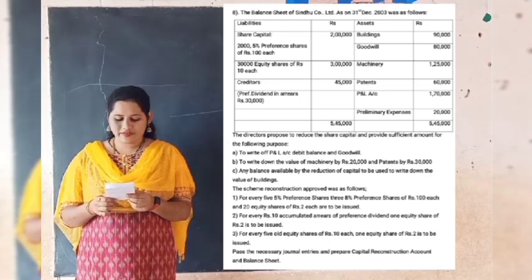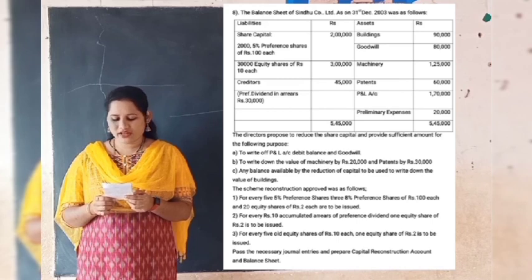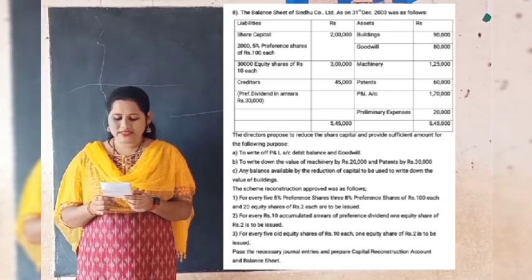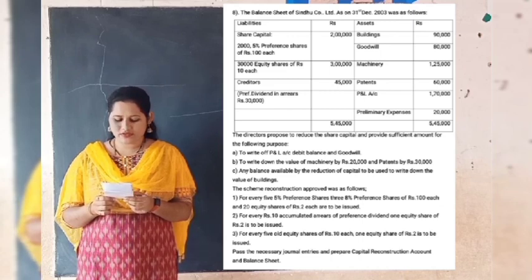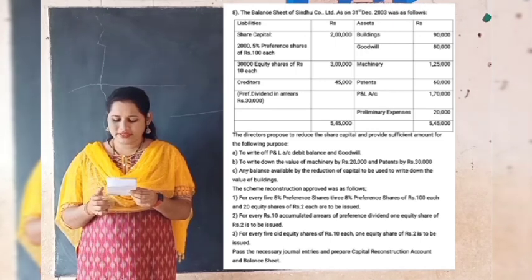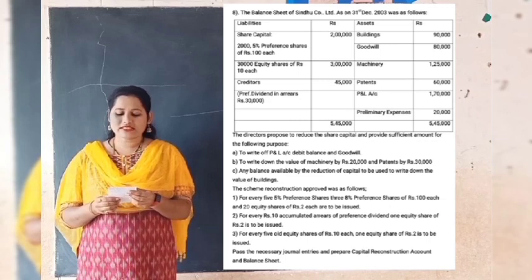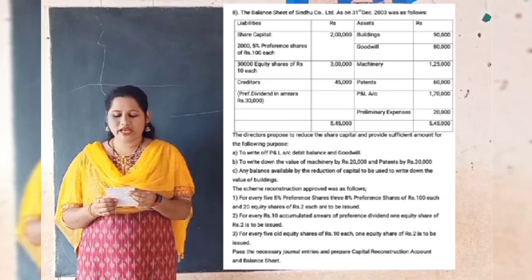In the paragraph we find the directors propose to reduce the share capital and provide sufficient amount for the following purpose. First point, to write off profit and loss account debit balance and goodwill. Second point, to write down the value of machinery by rupees 20,000 and patents by rupees 30,000. Then third point, any balance available by the reduction of capital to be used to write down the value of buildings. Then in the next paragraph they have given the scheme of reconstruction approved as follows.